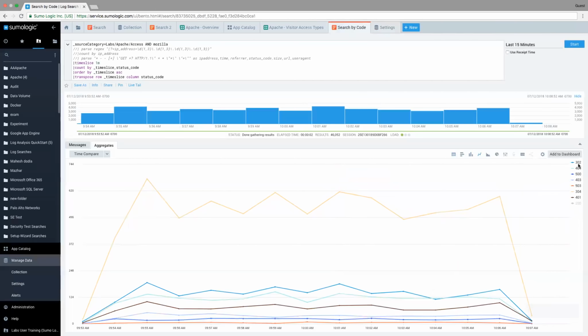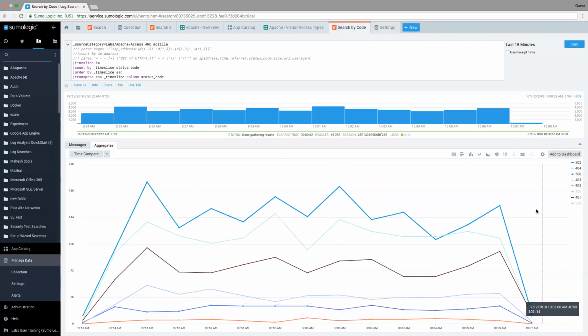Same thing with 304. Where's 304? There it is, turned off. And now my scale has been adjusted. And now, once again, visually, it's more pleasing and makes sense as to what's going on. So that's one way I could go ahead and essentially alter that set of data.